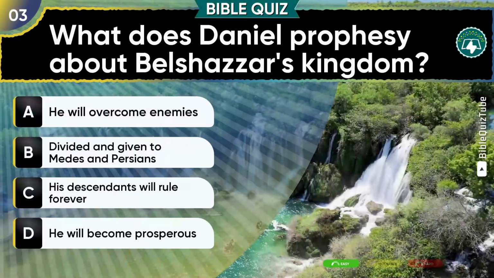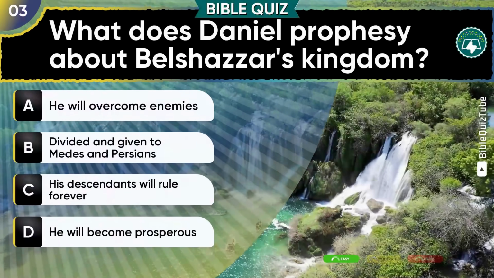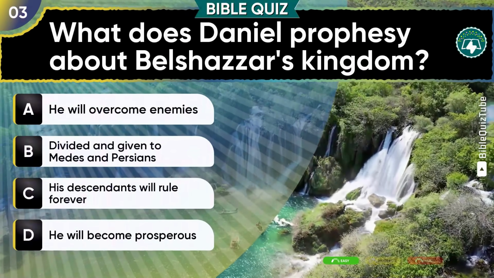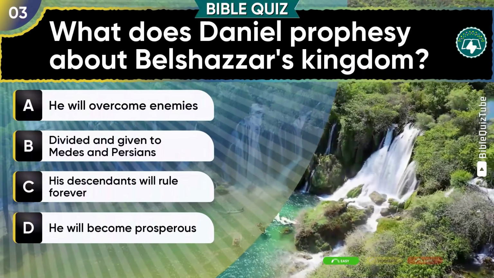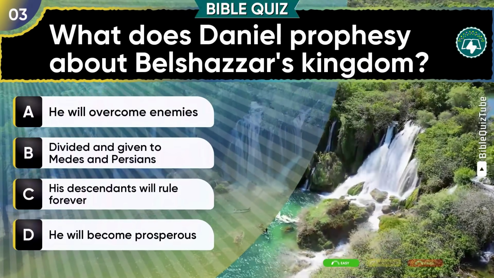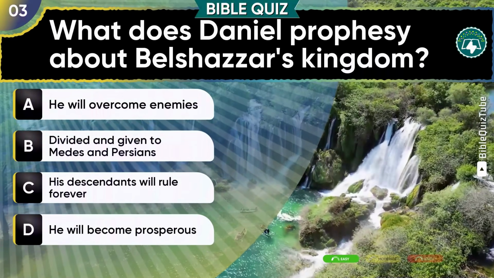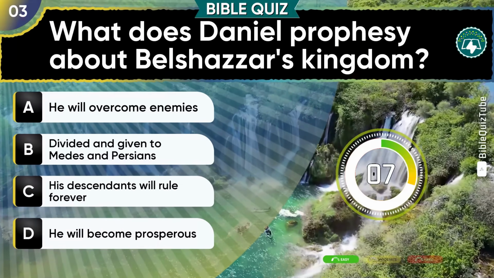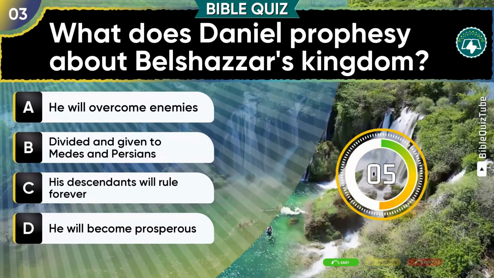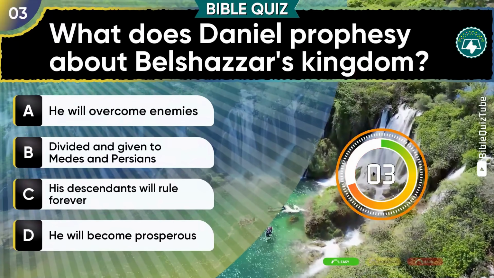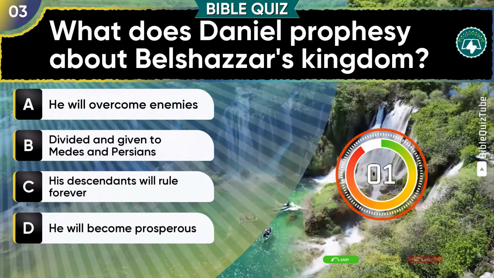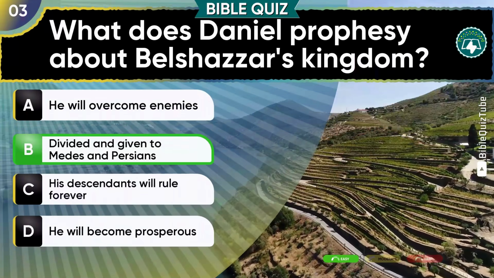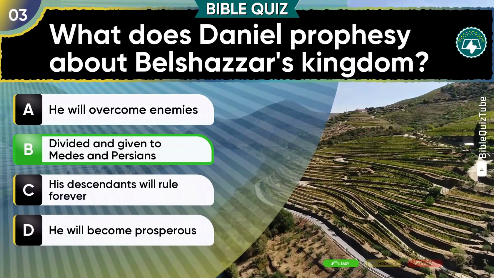Question 3. What does Daniel prophesy about Belshazzar's kingdom? A. He will overcome enemies. B. Divided and given to Medes and Persians. C. His descendants will rule forever. D. He will become prosperous. Well done. The answer is B. Divided and given to Medes and Persians.